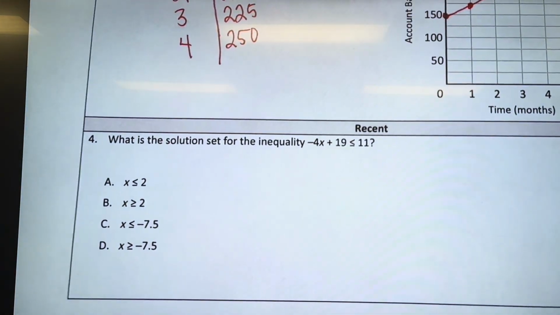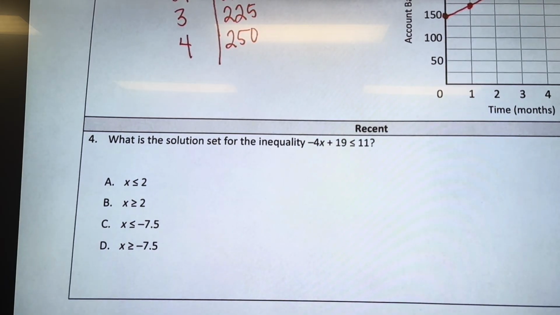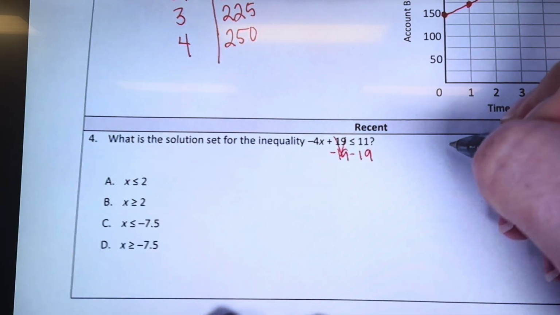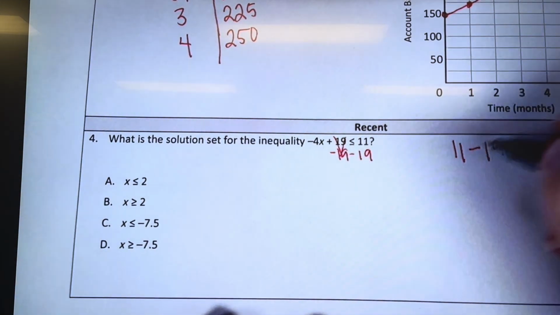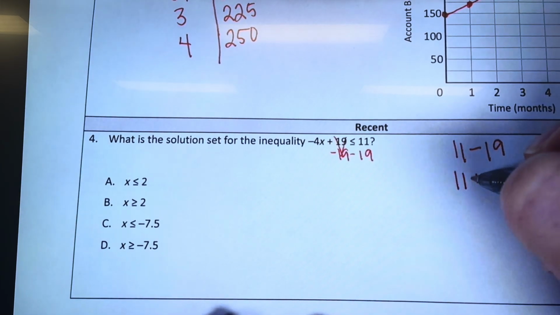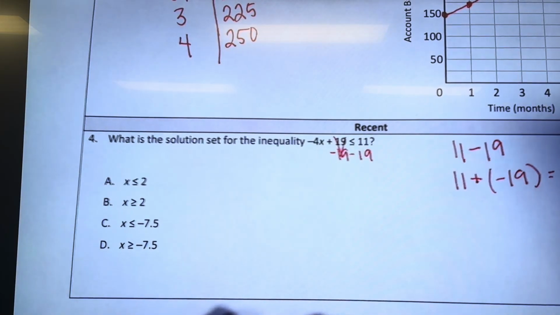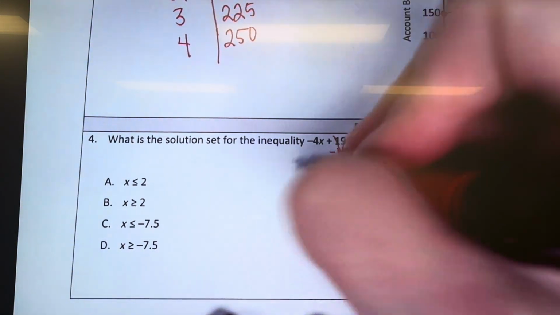All right, number 4. What is the solution set for the inequality negative 4x plus 19 is less than or equal to 11? So what do we do first? Minus 19. Yep, negative 19. So then you have 11 minus 19. Keep, change: same signs, add; different signs, subtract, and keep the sign of the bigger number. So that's going to be negative 8.